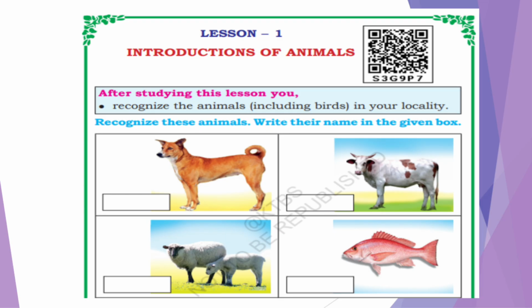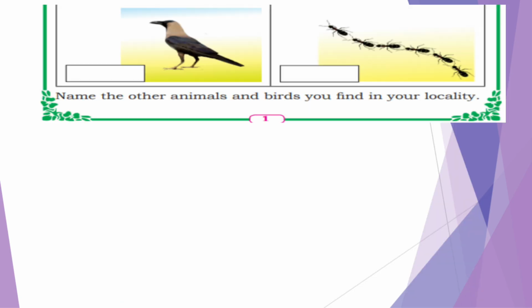Recognize these animals, write their names in the given box. What we have to do? We have to recognize these animals and write their names in the given box. The first animal is dog. Second one, what is it? It is cow. The third is sheep. Sheep, sheep. And fourth is fish. Next, which one is it? It is the bird crow. Fourth, last is the ants.